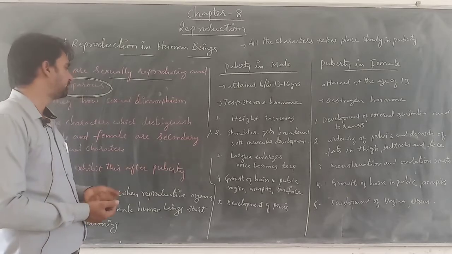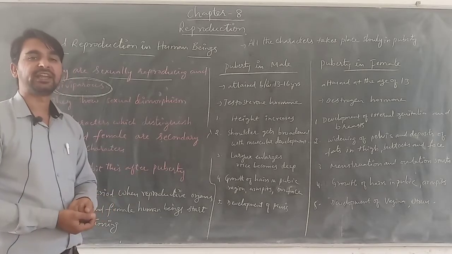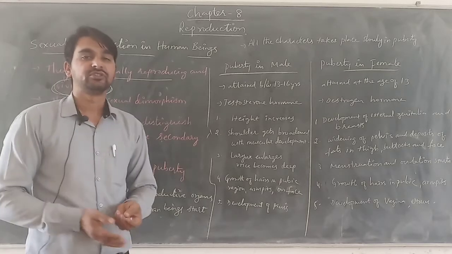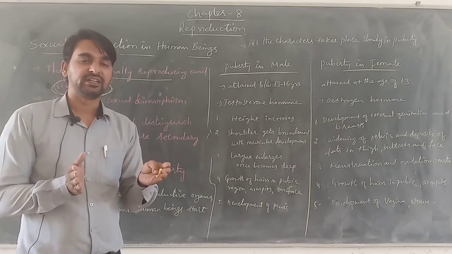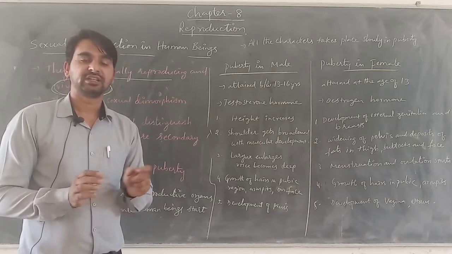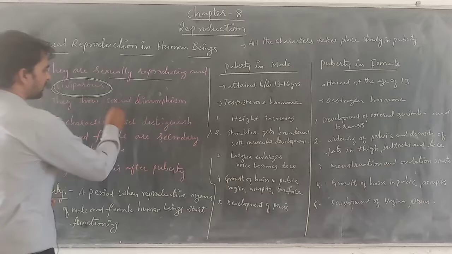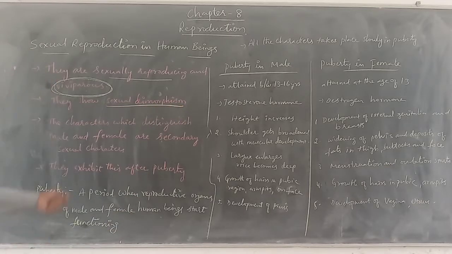In the male organism we can see the production of male gametes, and in the female organism we can see the production of female gametes. So sexually the organisms are differentiated, they are separate. So sexual dimorphism is shown by human beings and these sexually reproducing organisms.